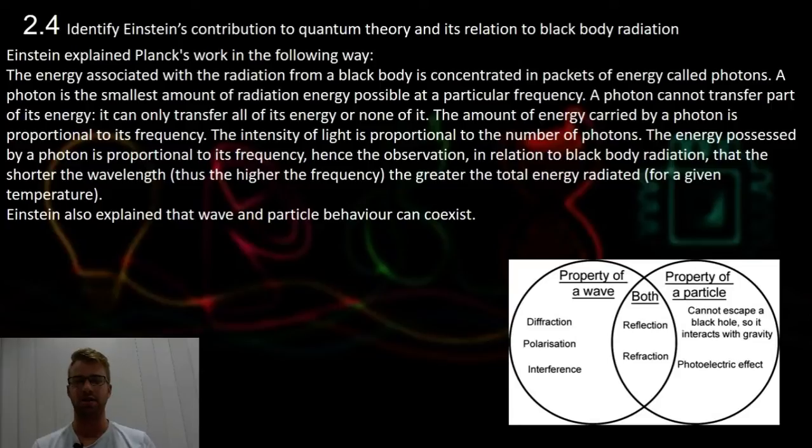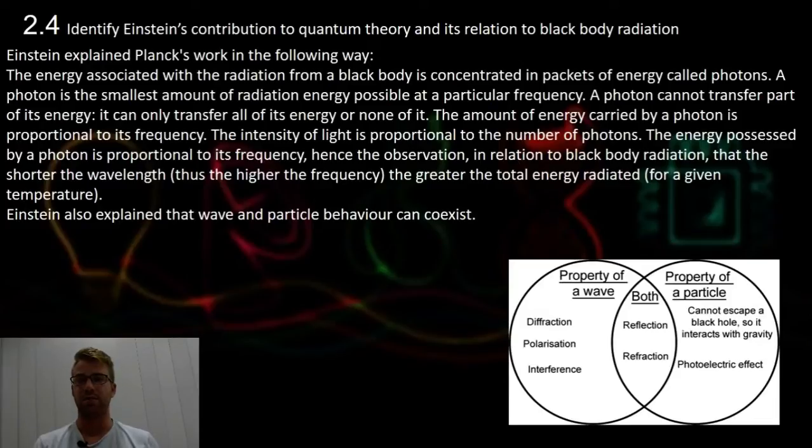The energy of a single photon is E equals hf, and this energy is partly used to break the electron away from its atom. Einstein explained Planck's work in the following way. The energy associated with the radiation from the black body is concentrated in packets of energy called photons, which I just explained earlier, and I'd like you to underline that.